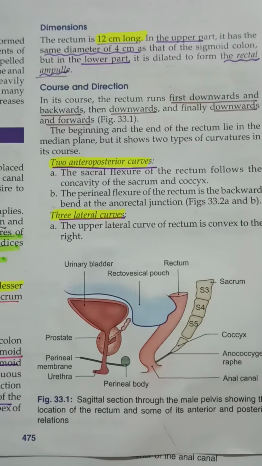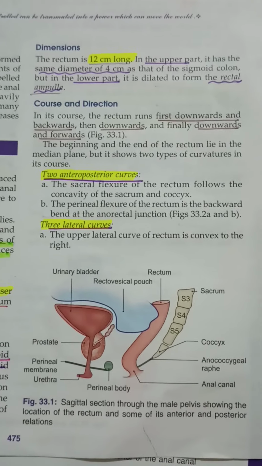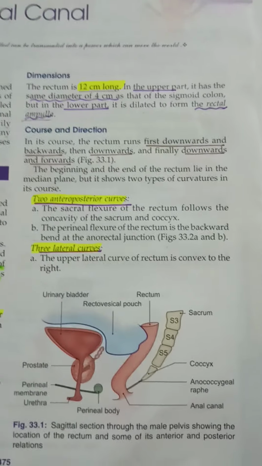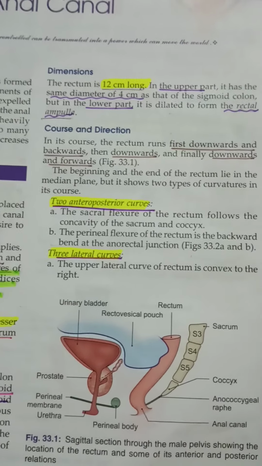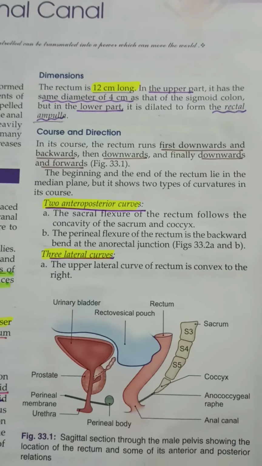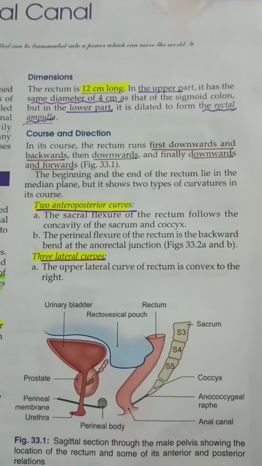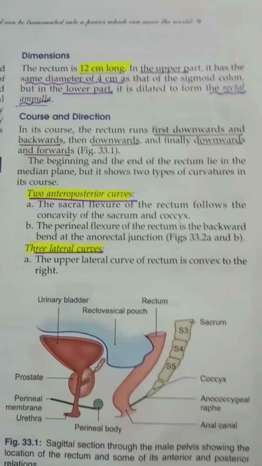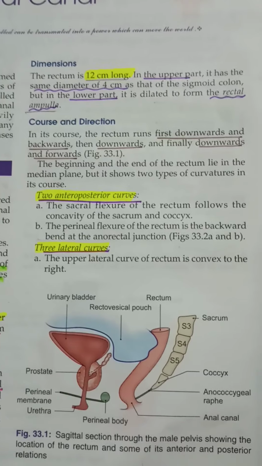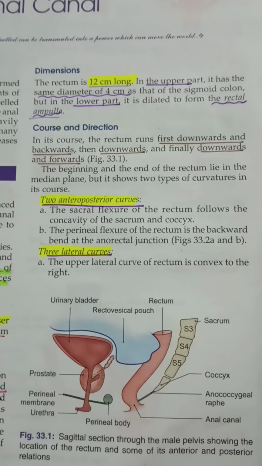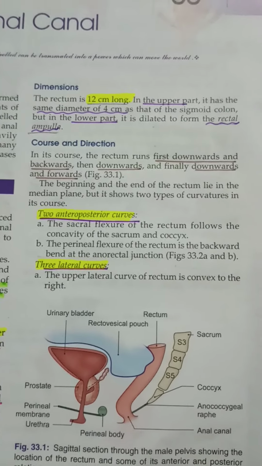Seeing the course and direction: actually, it's not a straight one. We have already seen that it's not straight. It has some curves. The curves of rectum are the anterior posterior curves and the lateral curves. In its course, the rectum runs first downwards and backwards, then backward, and finally downward and forward.